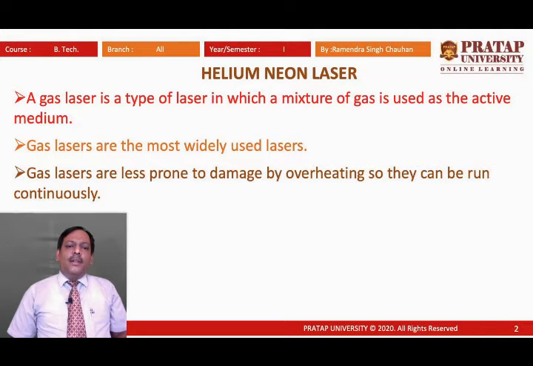In a similar way, if we provide light to the gases, that will heat the gases also. But gases are less prone to it, they do not get damaged. Gaseous mediums are not damaged because of overheating, and so gas lasers have an advantage over solid state lasers.